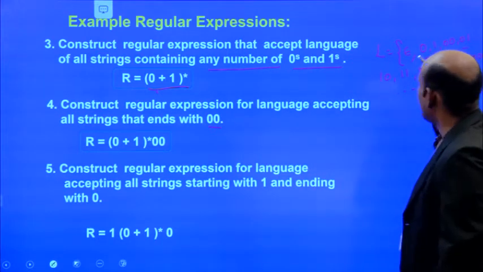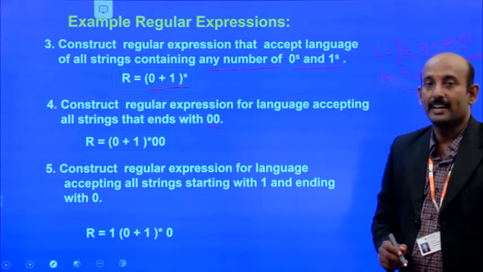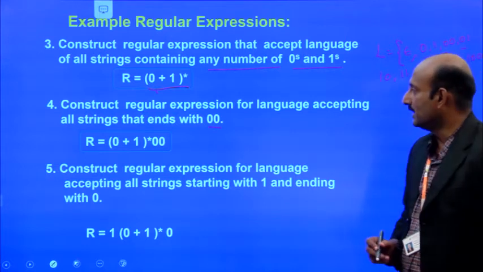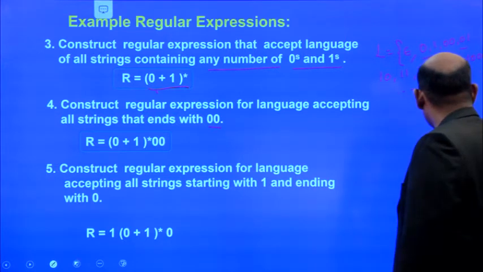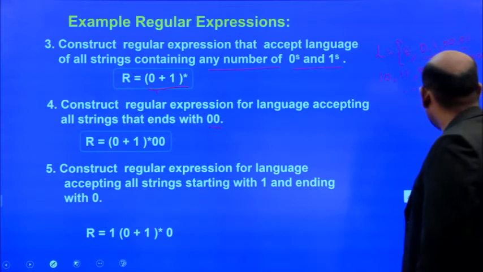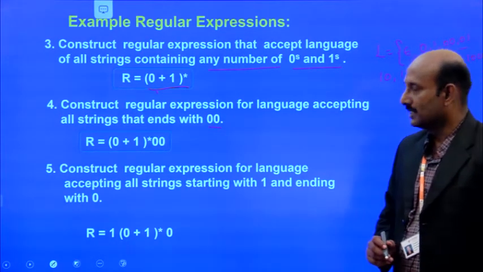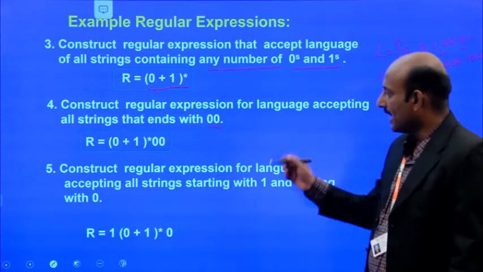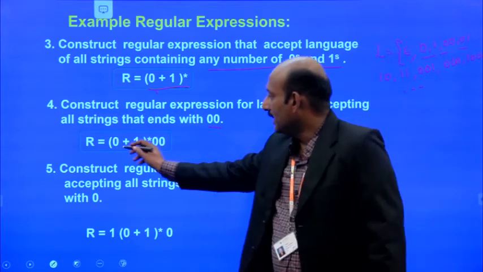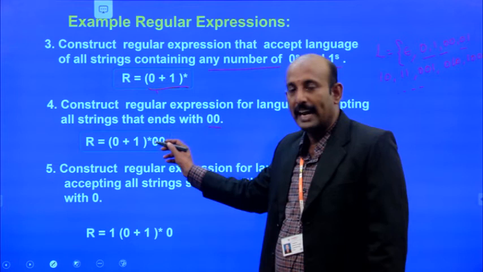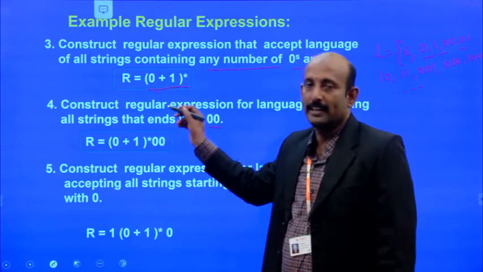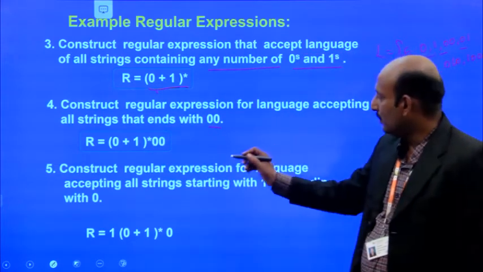What is the meaning of that? The string has to end with 00. So how can we go for writing this language? It is any number of zeros or any number of ones including empty, then followed by 00.